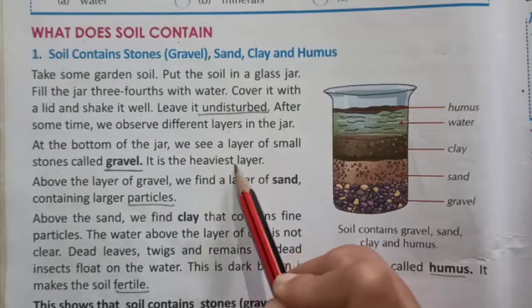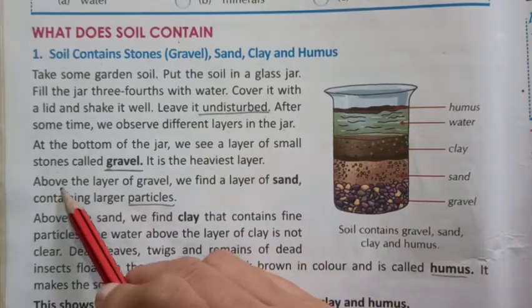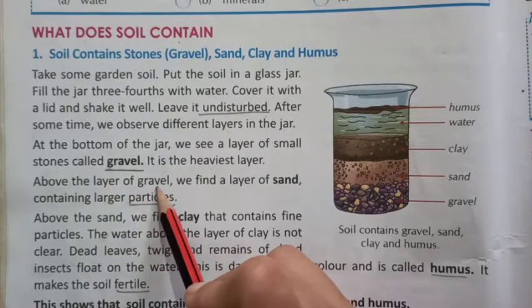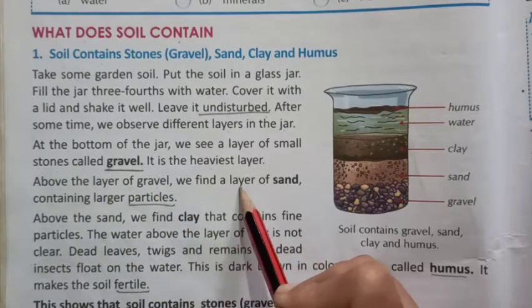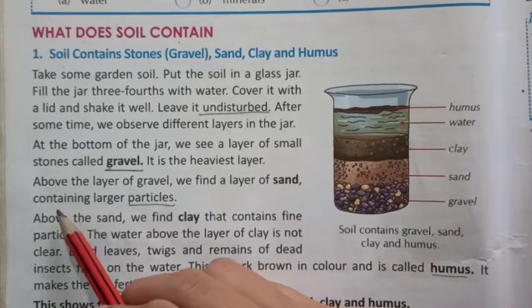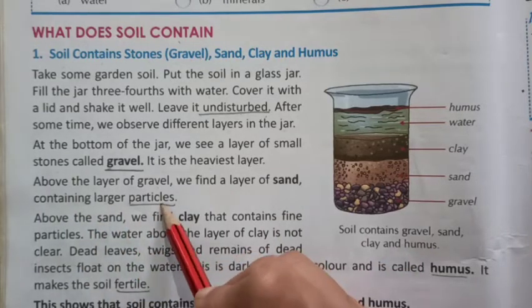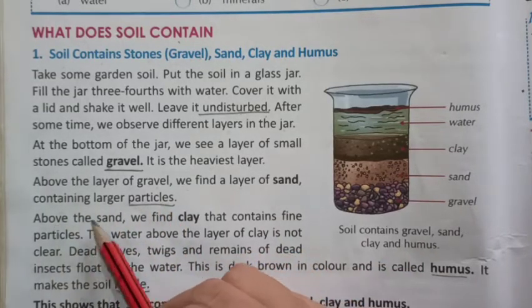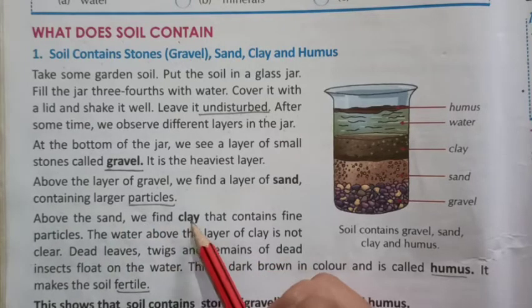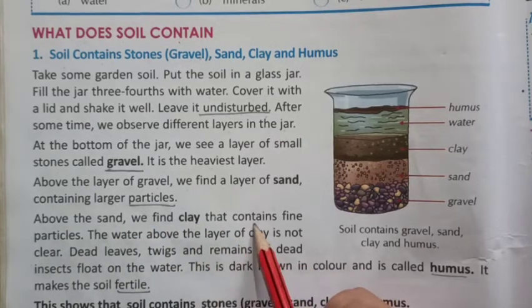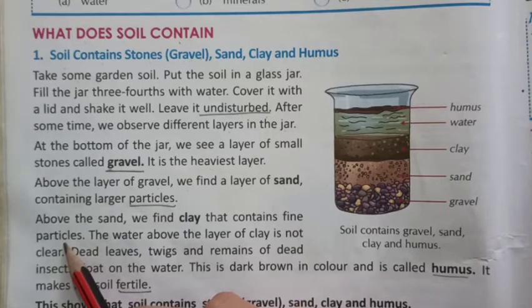Above the layer of gravel, we find a layer of sand containing larger particles. Above the sand, we find clay that contains fine particles.